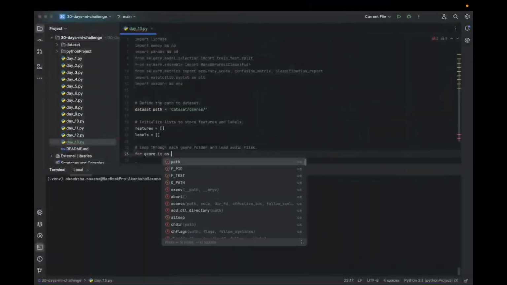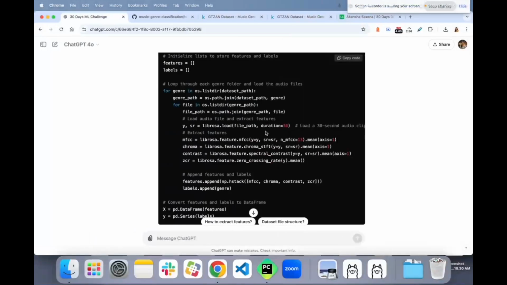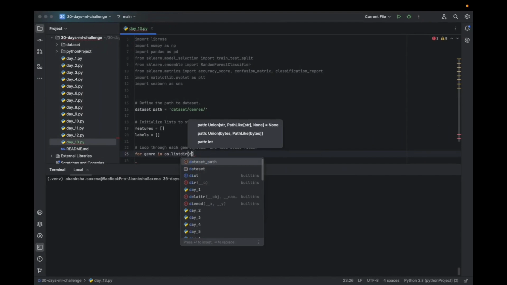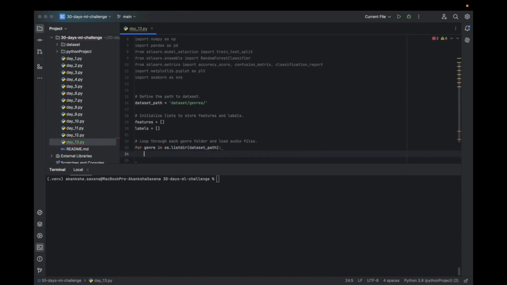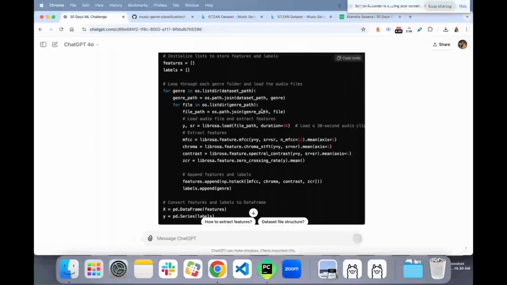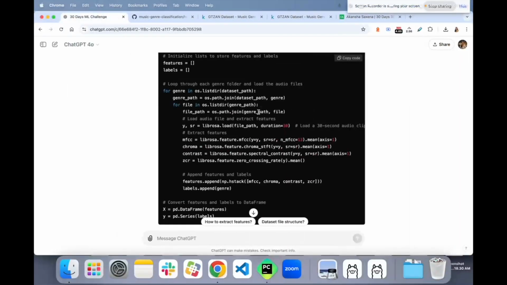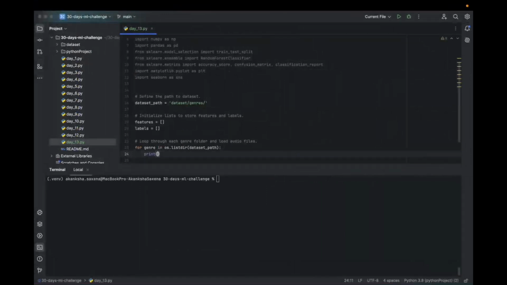Okay, we are loading os.listdir, and the path is the dataset path. Then print genre. Let's see what it does, because I'm doing something like that for the first time. So let's run it and see what it is going to print.